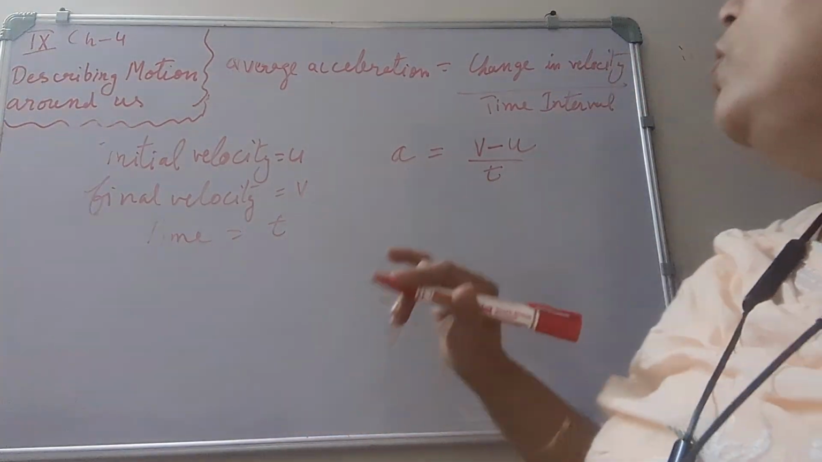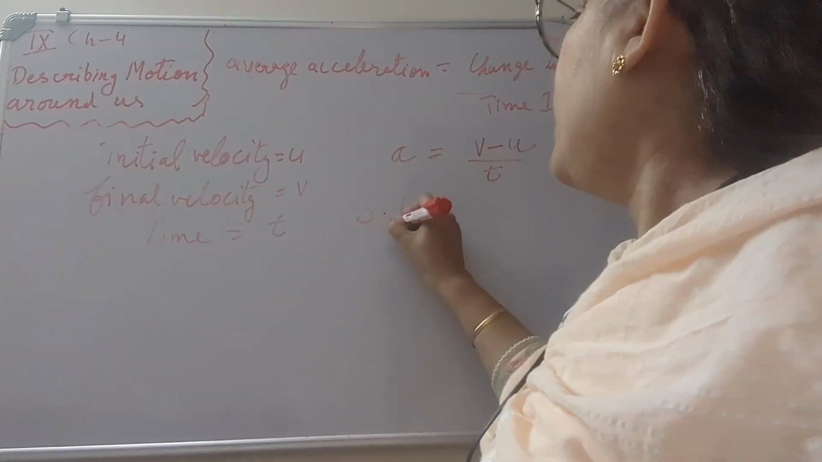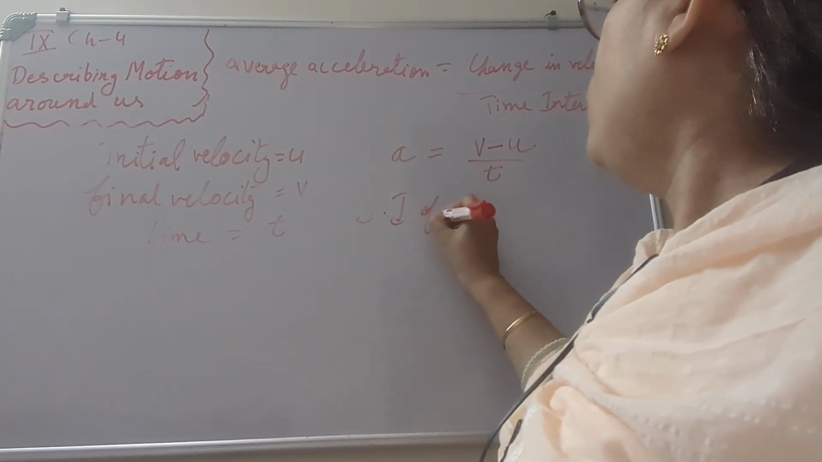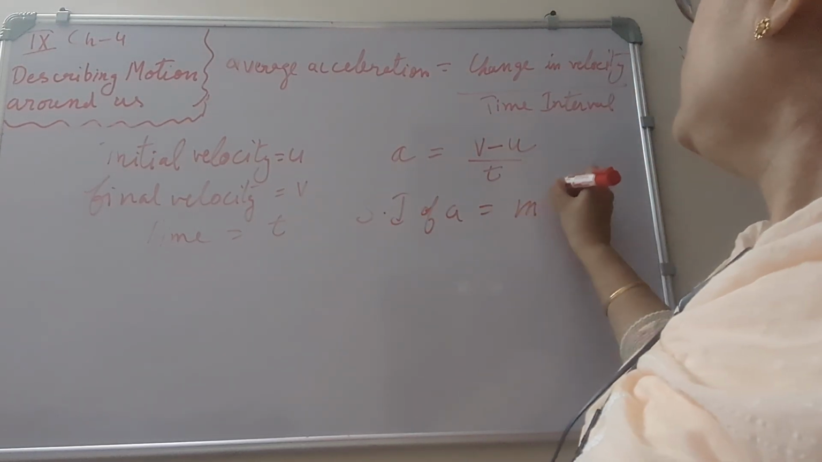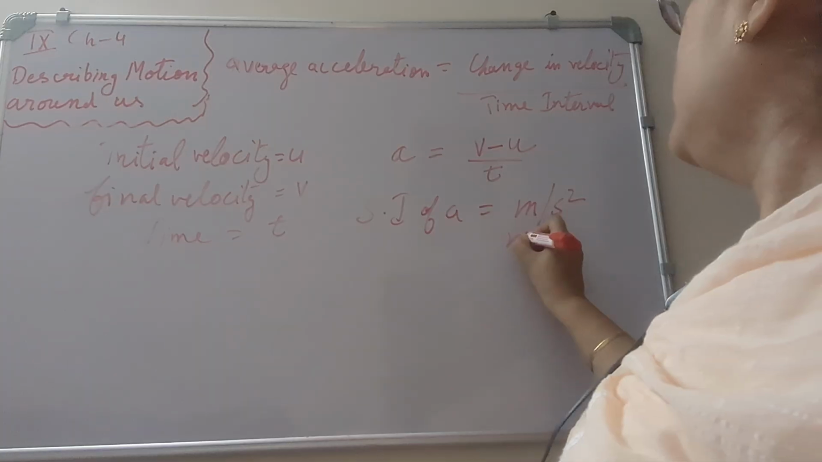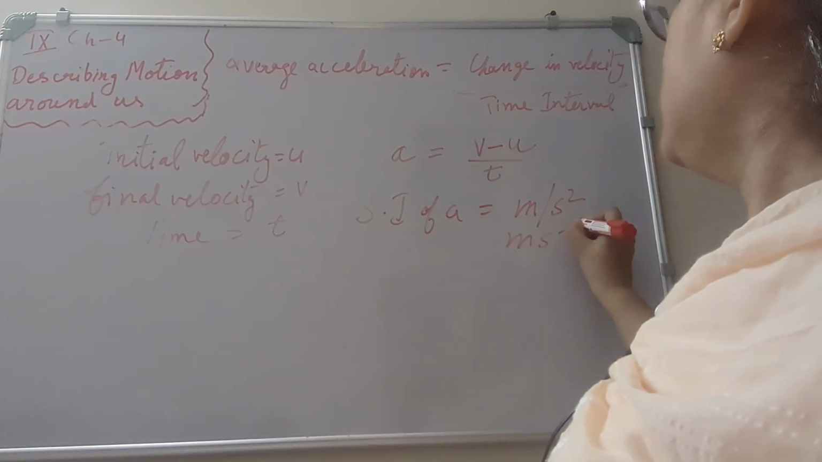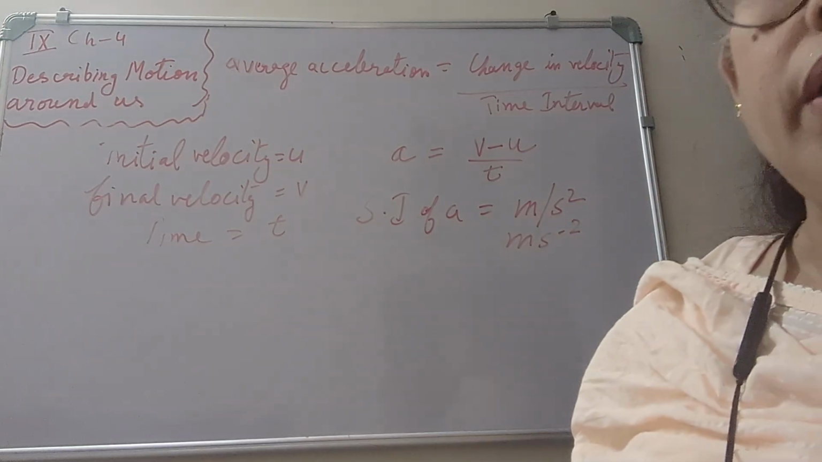Now the SI unit of acceleration, the SI unit of a, is meters per second square. It can be written as m s raised to power minus 2.